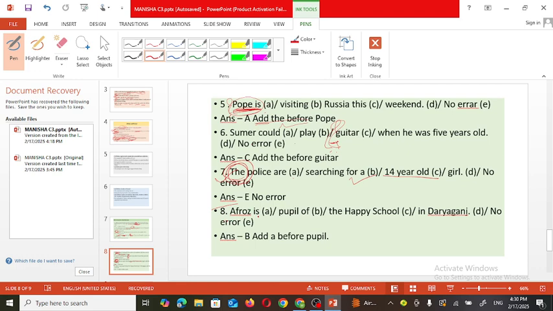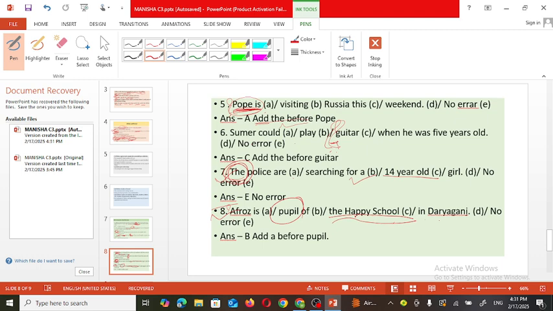Next example. A Firoz is a pupil of the Happy School in Daryaganj. Now, Firoz is the name of the child, so no need to use any article before that. And who is he? A student of that school.